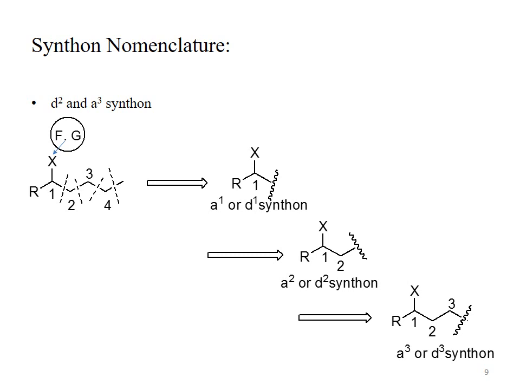Similarly, if the beta bond is cleaved, the bond present between carbon number 2 and carbon number 3, then this synthon will carry two carbon. So we can say this is A2 synthon or D2 synthon. And similarly, if the bond between carbon number 3 and carbon number 4 is cleaved, then we have A3 or D3 synthon.